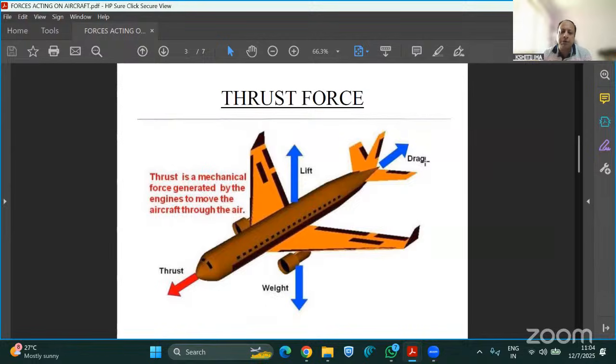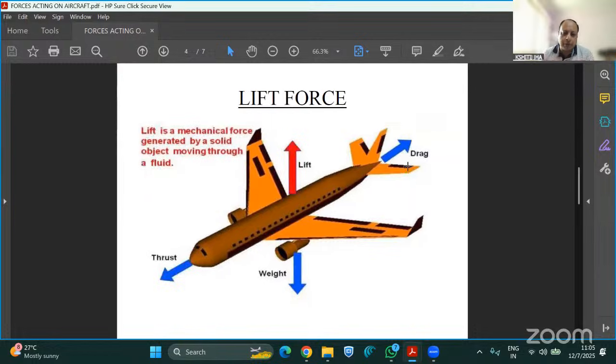Drag force is from the front side of the aircraft, and thrust is provided by the engines, making the aircraft fly in the air. When the thrust is more than the drag, the plane will move forward. When the lift is more than the weight of the aircraft, the plane will fly at a higher altitude.